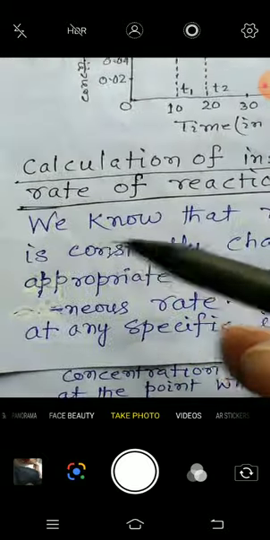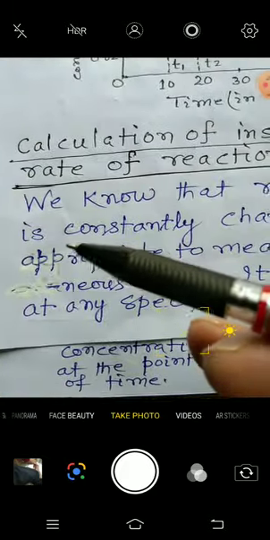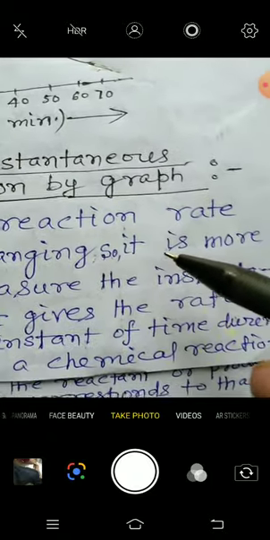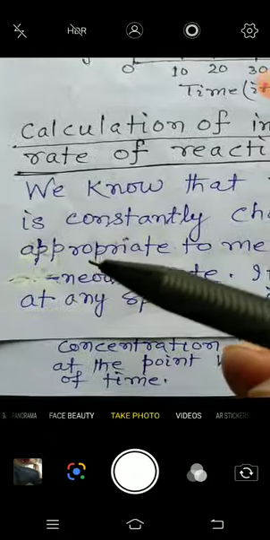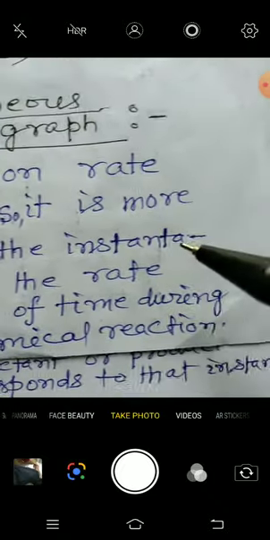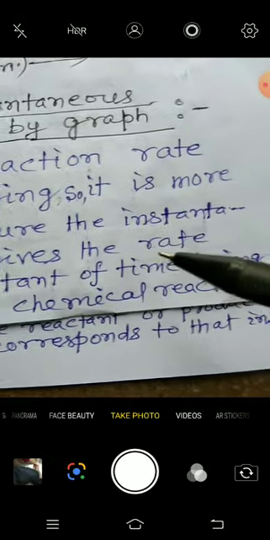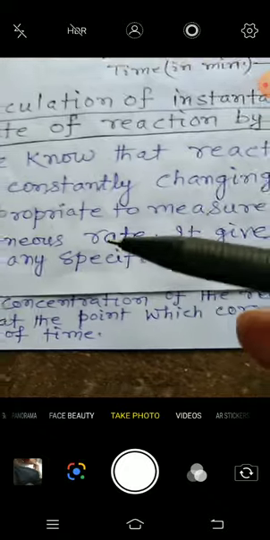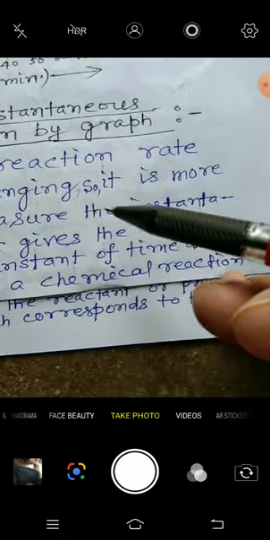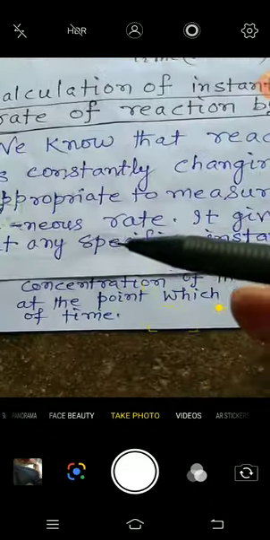Now, calculation of instantaneous rate of reaction by graph. See here, we know that the reaction rate is constantly changing, so it is more appropriate to measure the instantaneous rate.